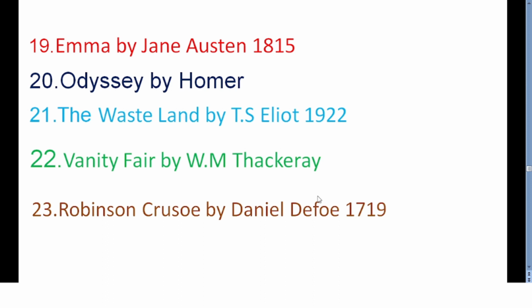If you look at the next work, that is the very popular and familiar text, Robinson Crusoe by Daniel Defoe, which was published in the year 1719. It's a novel, and the first edition credited the protagonist Robinson Crusoe, and it talks about the adventures of the great man, Robinson Crusoe. Defoe focuses on themes like society, individuality and isolation.